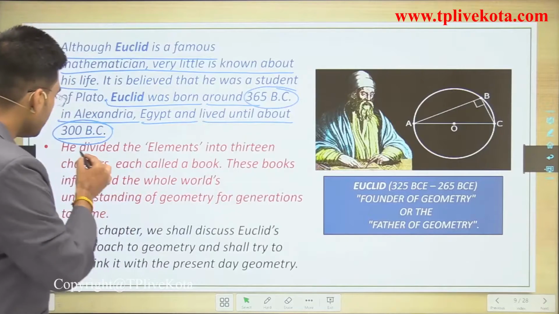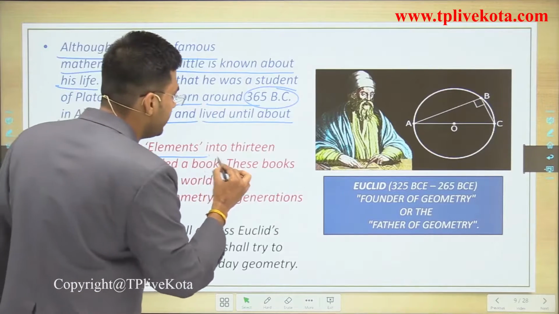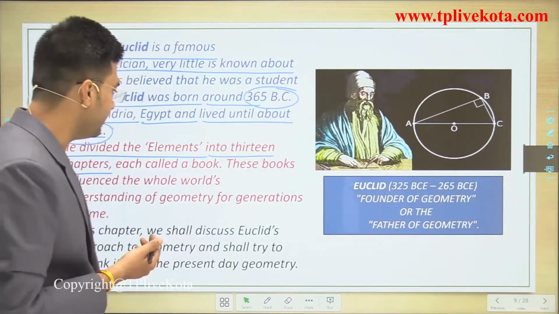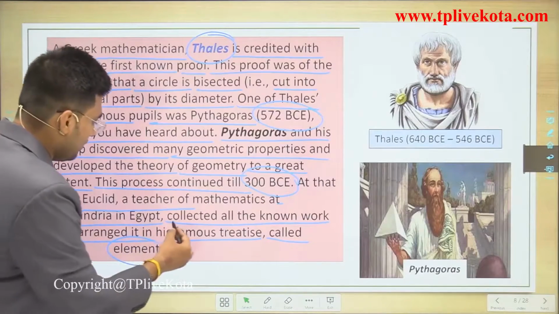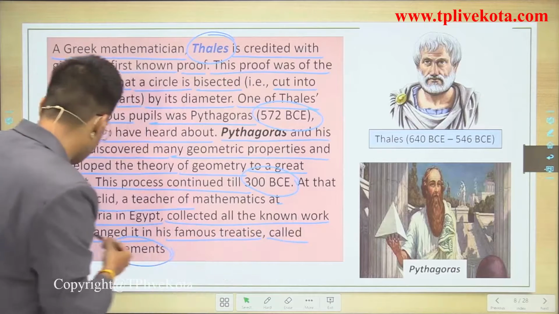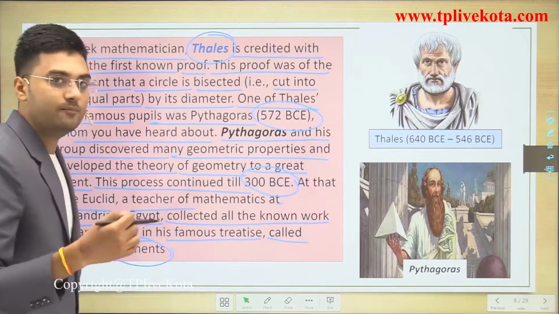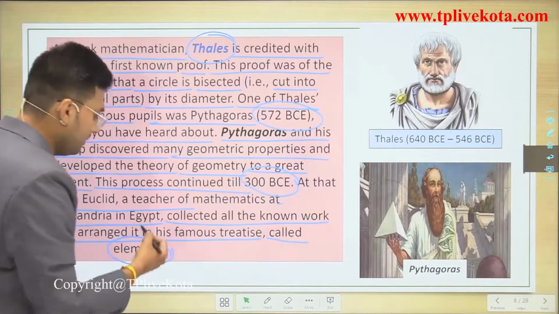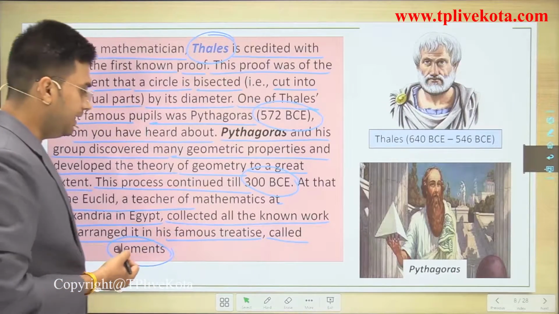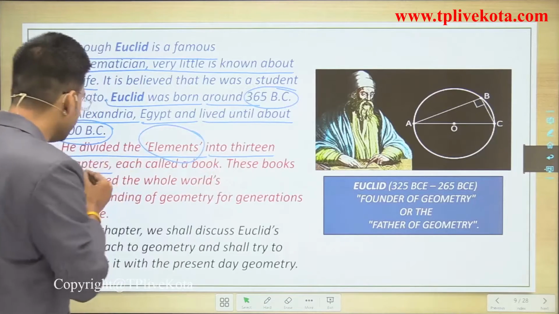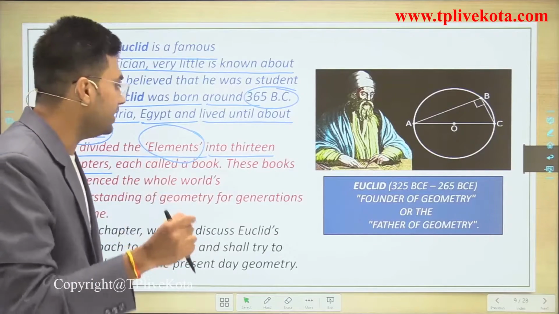Now, he divided the Elements into 13 chapters. What are the Elements? We discussed in the previous slide that he collected all the known work and arranged it in his famous treatise, or we can say essay, called Elements. He divided the Elements into 13 chapters, each called a book.